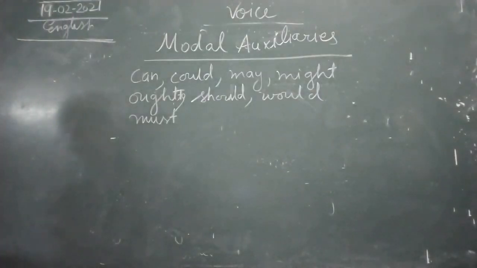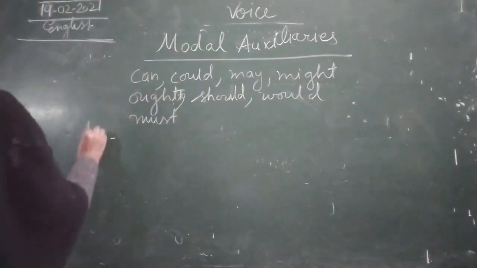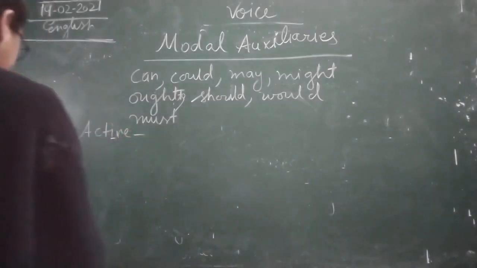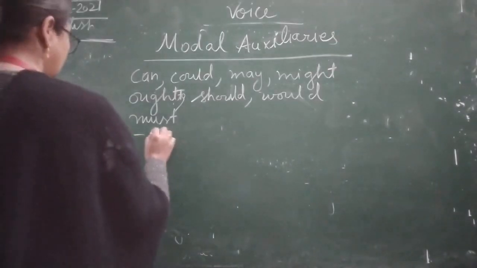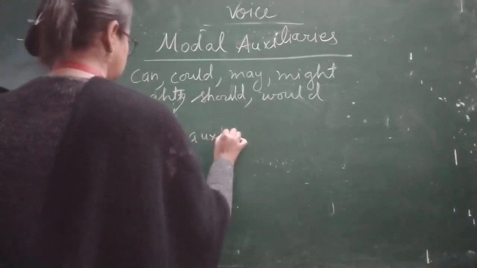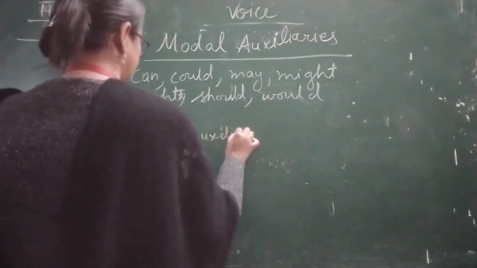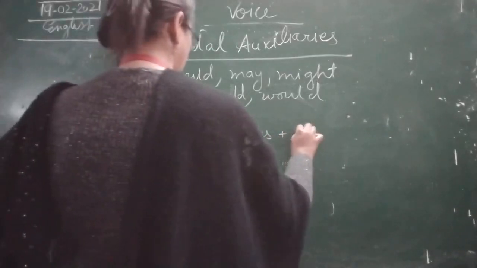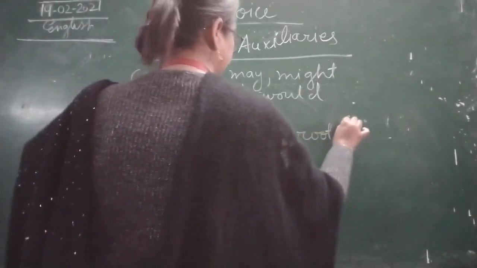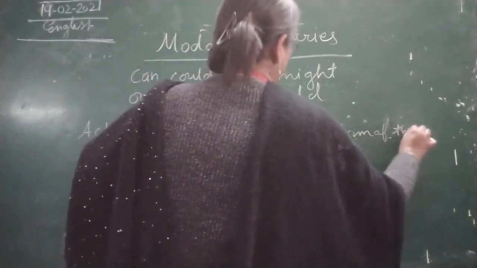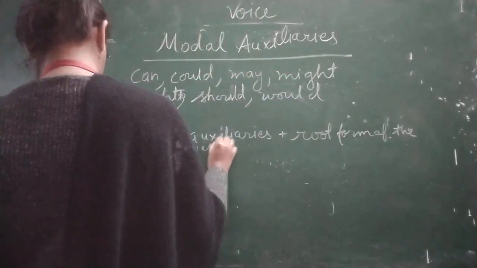First of all, how to write active voice sentences: the auxiliary plus the root form of the verb.